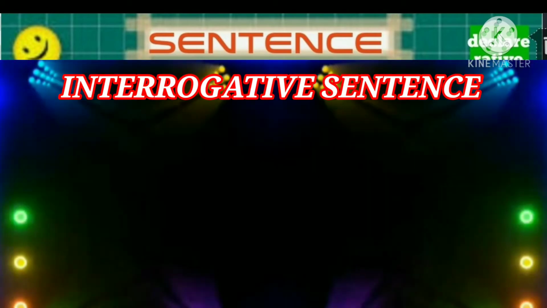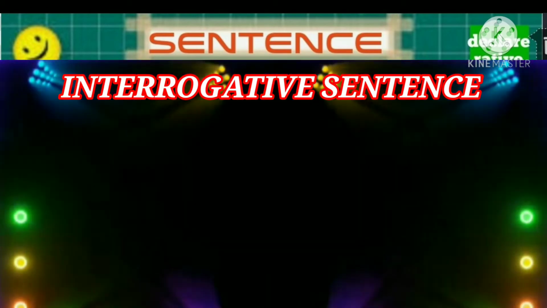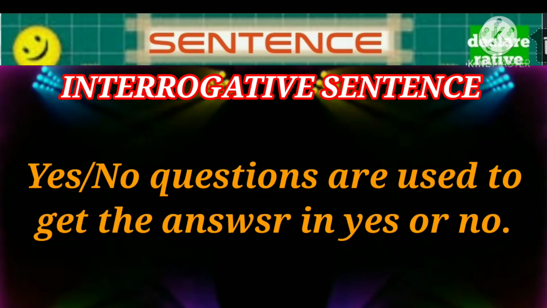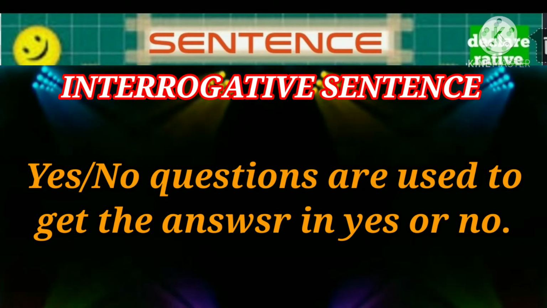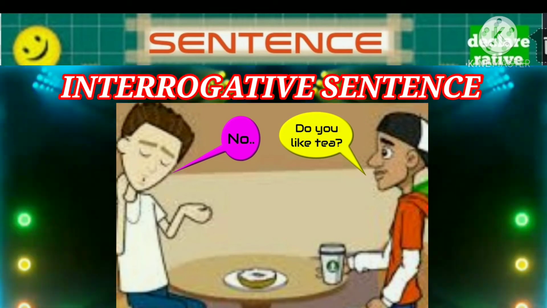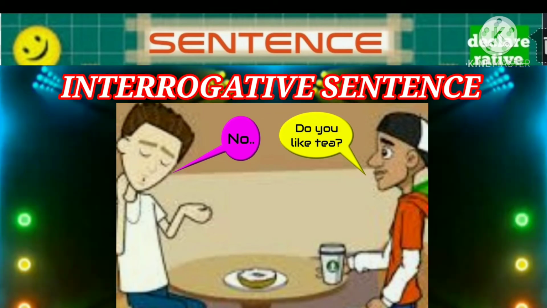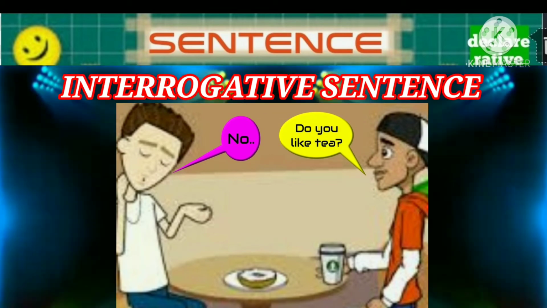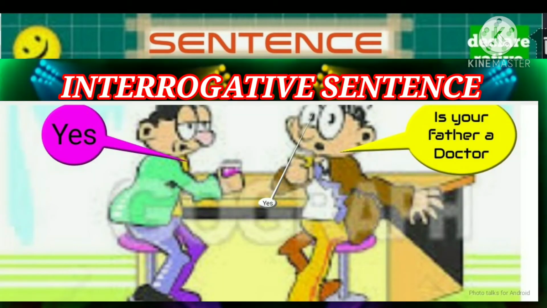Let's see the yes-no questions first. Yes-no questions are used to get the answer in yes or no. Look at the picture. Do you like tea? The answer will be no. Just like, is your father a doctor? The answer will be yes.